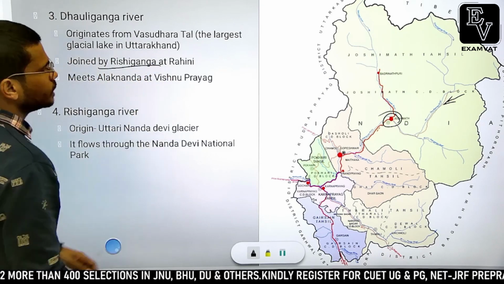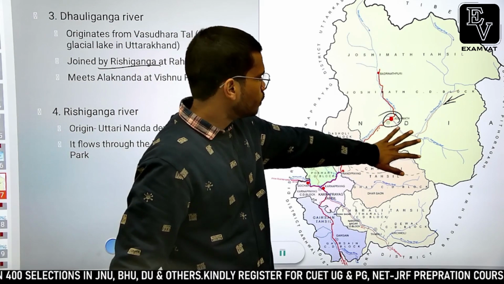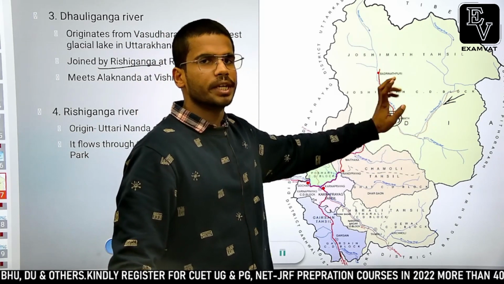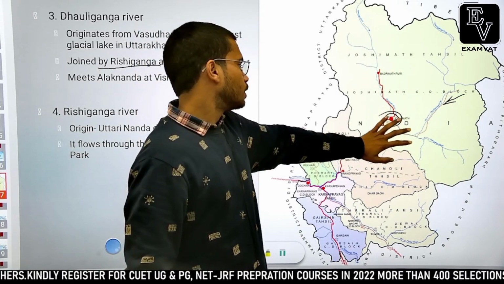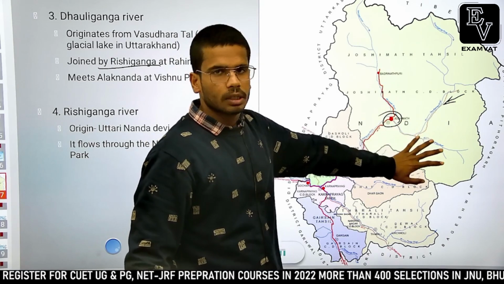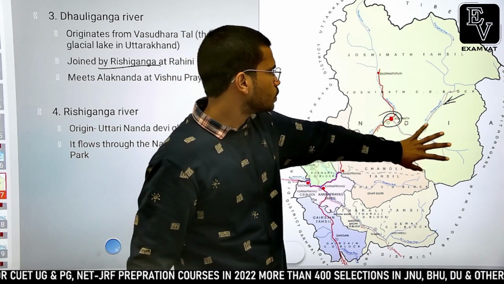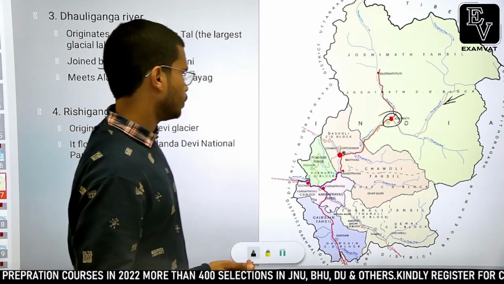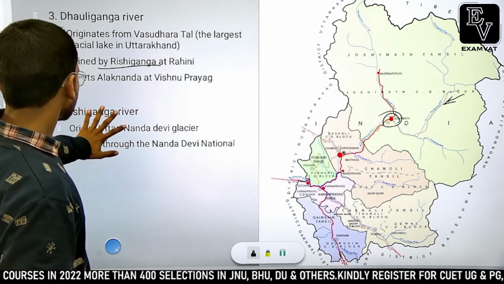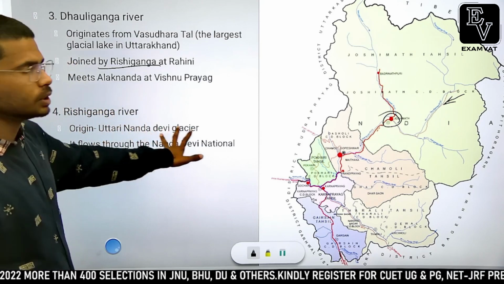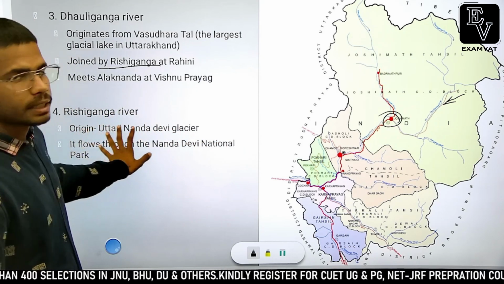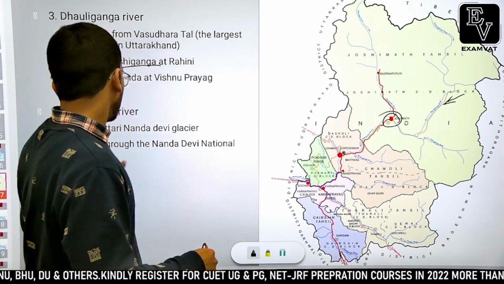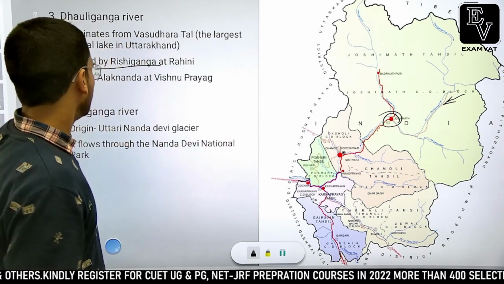Rishi Ganga is an important tributary of Dhauliganga river, and the year before last, in 2021, there was flooding. It was because of glacier burst in Rishi Ganga river valley area. Okay, Rishi Ganga originates from Uttari Nanda Devi glacier near Nanda Devi Biosphere Reserve. You might have heard about Valley of Flowers. So the river flows through that area only.